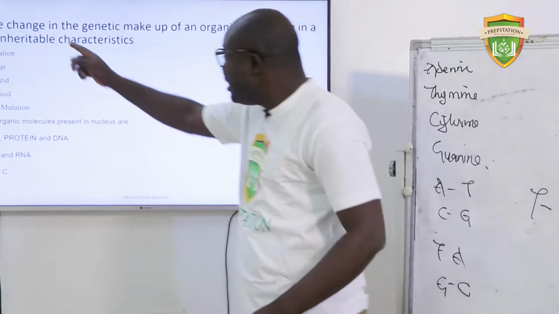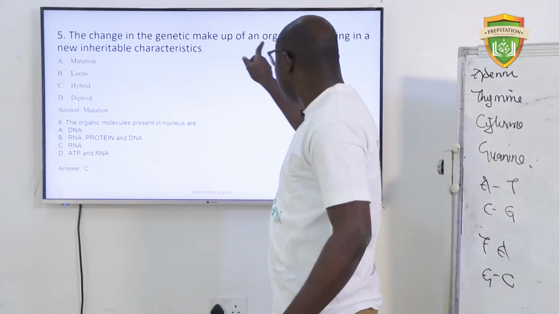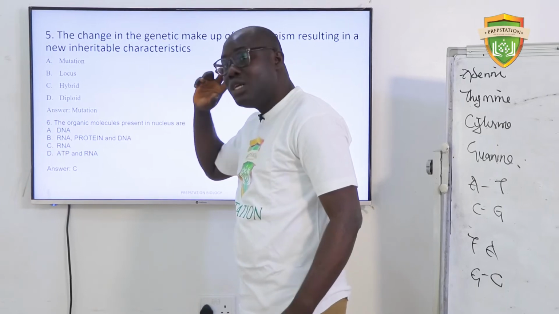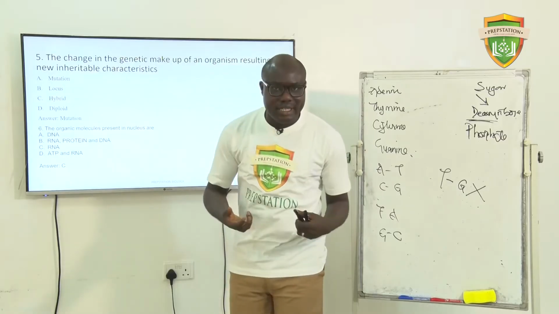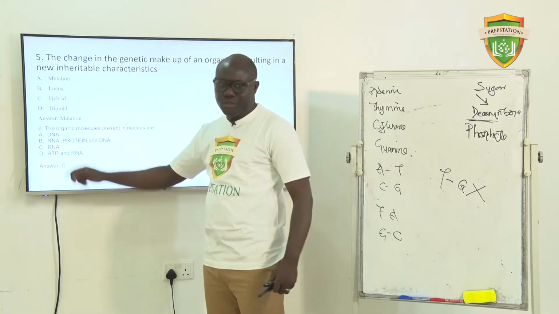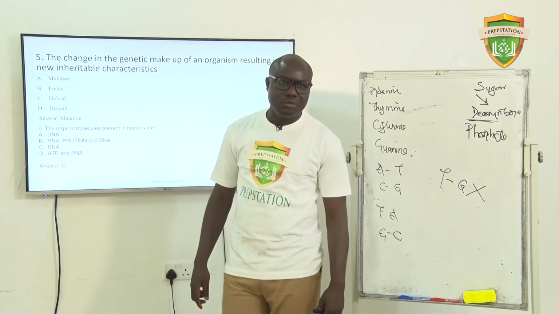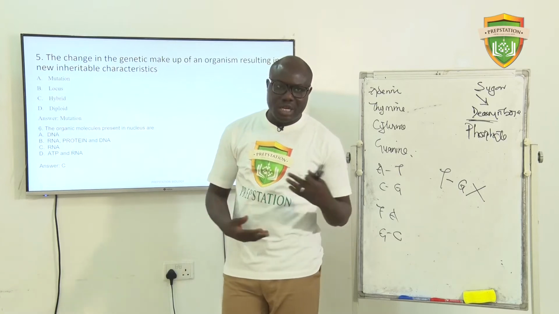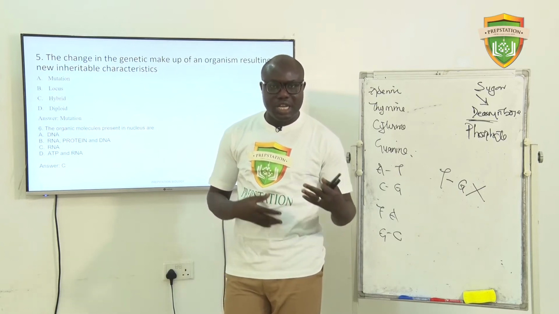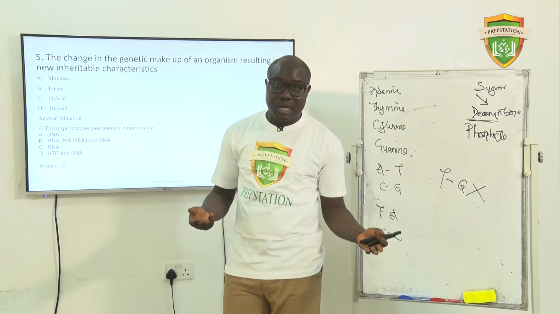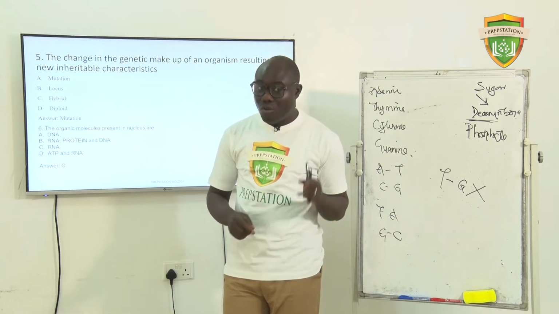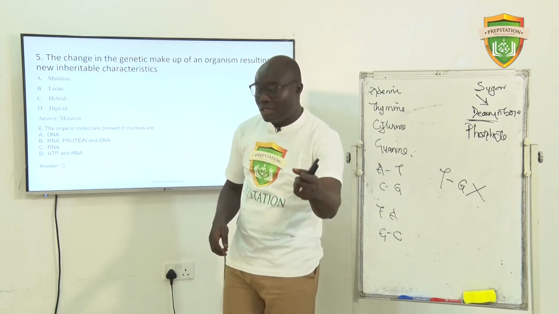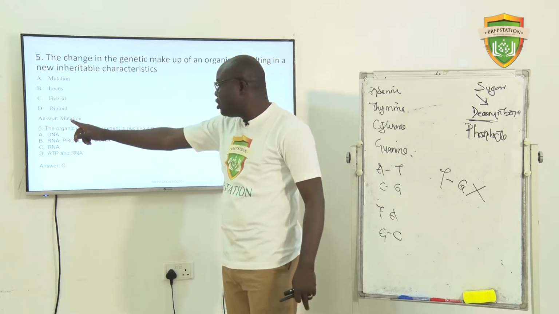It says the change in the genetic makeup of an organism resulting in a new inheritable characteristic. That means new characters that we can inherit. It's known as what? It is called mutation. All of us know mutation. When an organism has undergone mutation, a lot can happen to the organism. It can change. It can be good. It can be bad. Right? But please, I hope you know that there are some foods that we eat that are mutagenic. Let's keep that. So the answer for this is mutation.